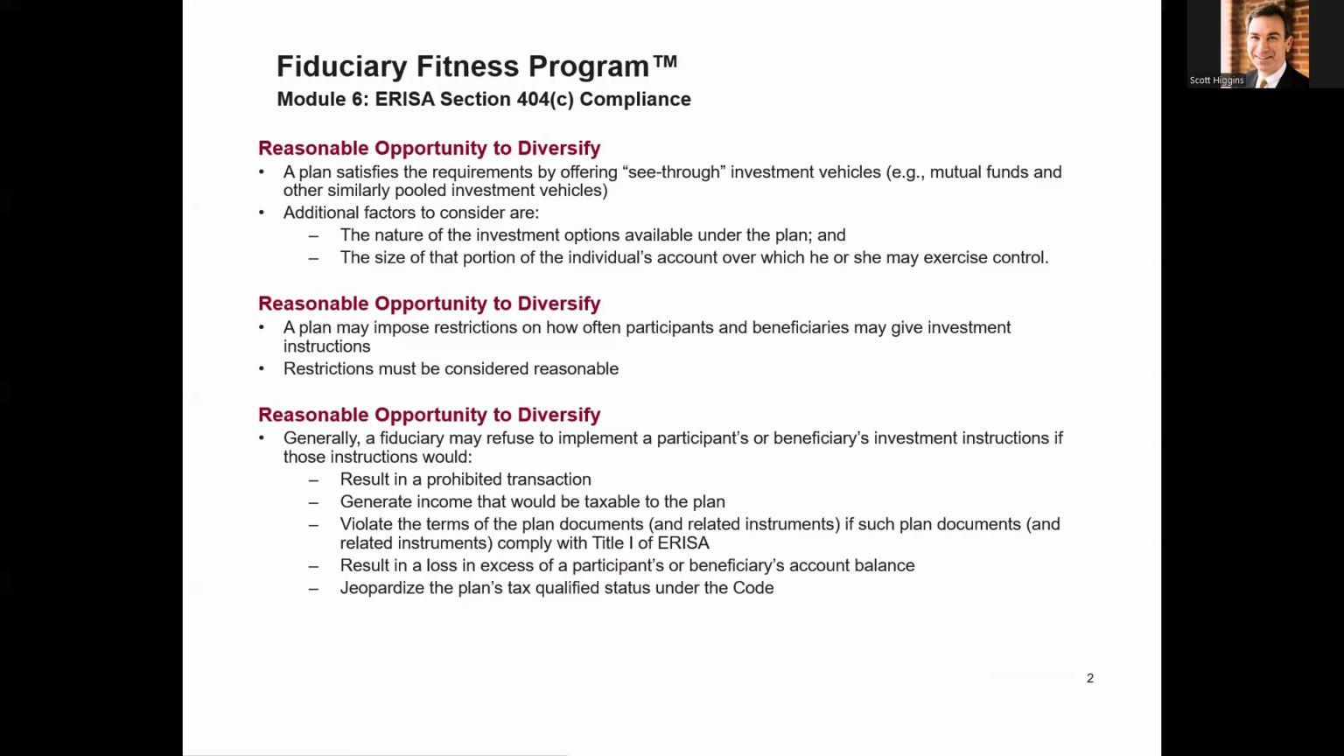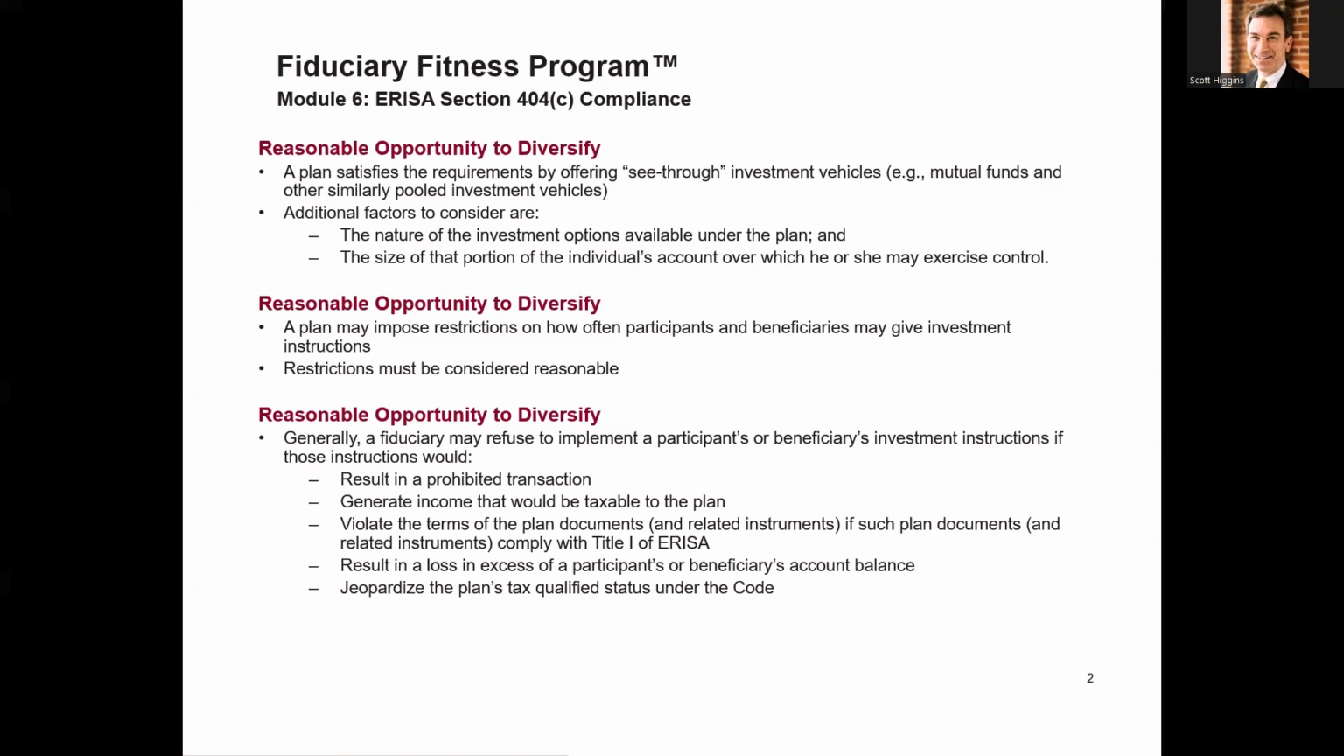Investment instruction. The plan may impose instructions on how often participants and beneficiaries may give investment instructions. That's becoming less and less pervasive, however. Restrictions must be considered reasonable and in terms of refusal of investment instructions.